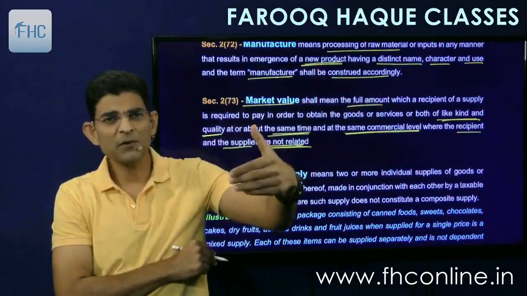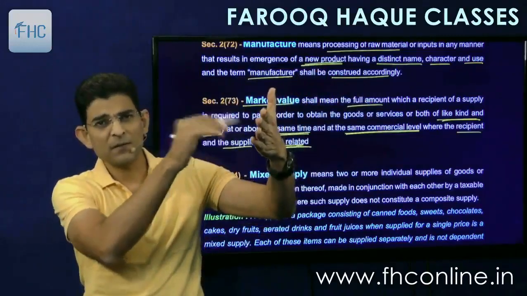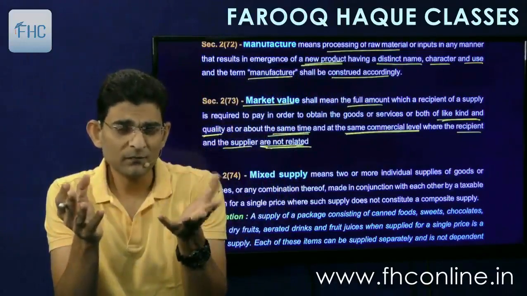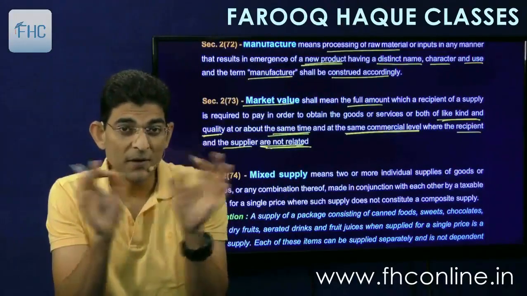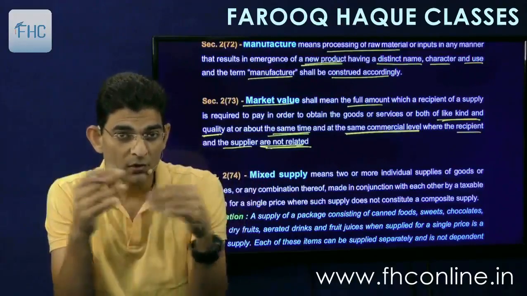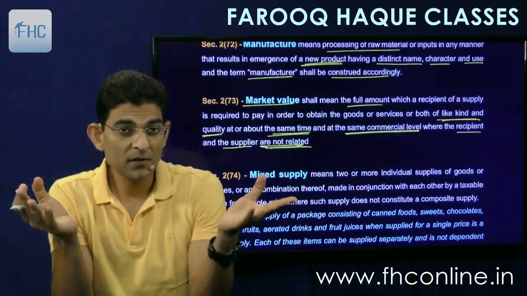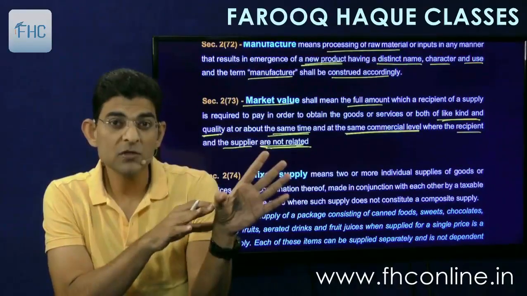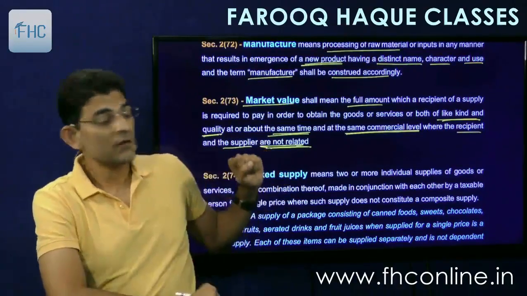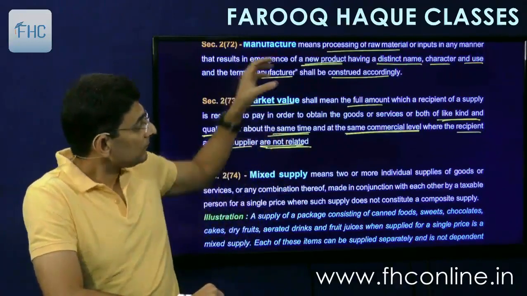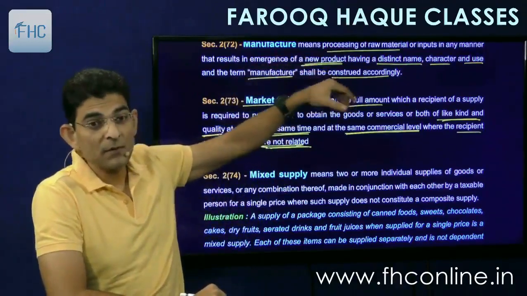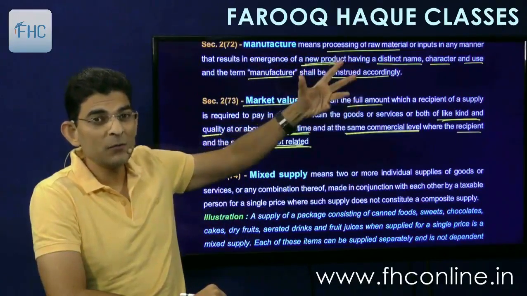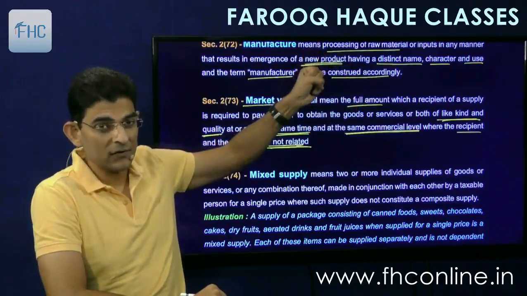We go and buy a product in the market, so there is an MRP, maximum retail price, written on it. That is normally called market value. Market value means one which is independent of the people. There is no relationship between the supplier and the recipient. It's a fair price, a negotiated price. So that is called market value, right? So see the definition again. It has to be the full amount. Means if I am paying you 10 rupees before and then again 20 rupees and again 20 rupees thereafter, we'll have to take the aggregate.